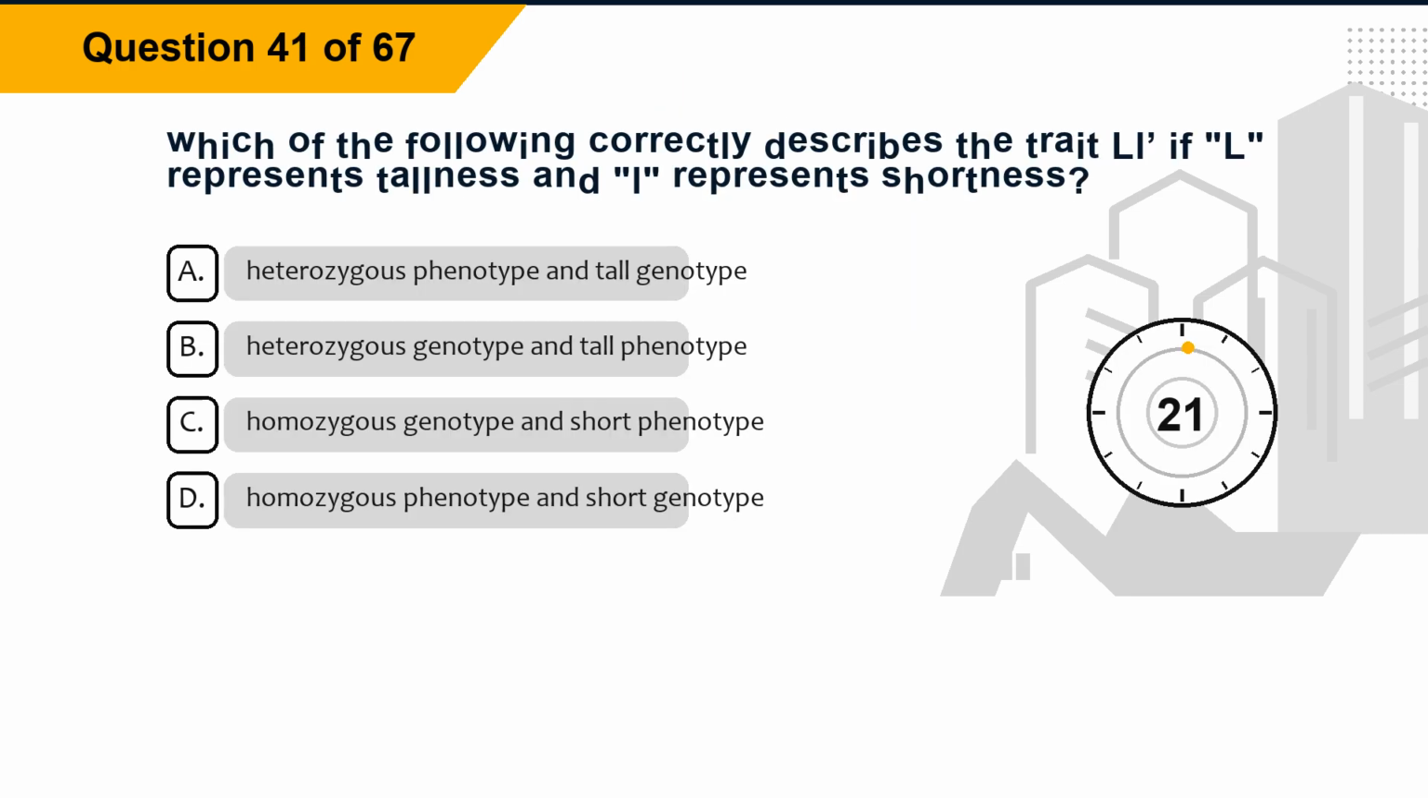Question 41. Which of the following correctly describes the trait Ll, if L represents tallness and l represents shortness? Option A, heterozygous phenotype and tall genotype. Option B, heterozygous genotype and tall phenotype. Option C, homozygous genotype and short phenotype. Option D, homozygous phenotype and short genotype.